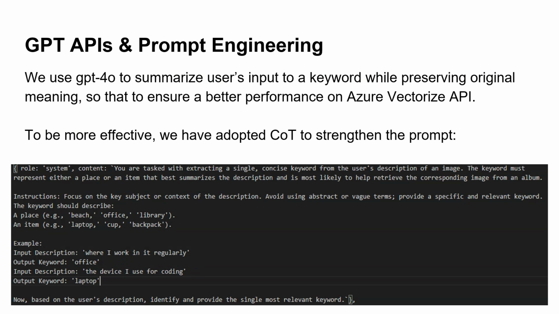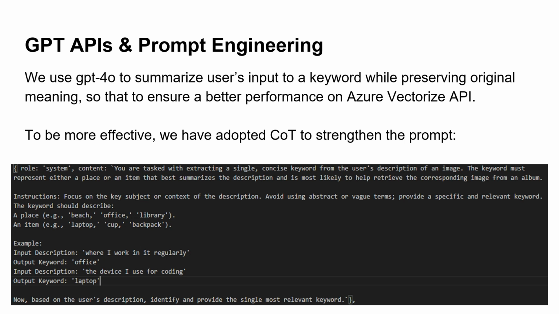Then we use the GPT APIs such as GPT-4o to summarize the user's input into a single keyword while preserving its original meaning, so that the keyword will be better understood and have better performance on the Azure Vector API. That's because in the design of Azure Vectorized APIs, it doesn't have much NLP capabilities. So if we just input an entire sentence, it will be hard for this API to understand.